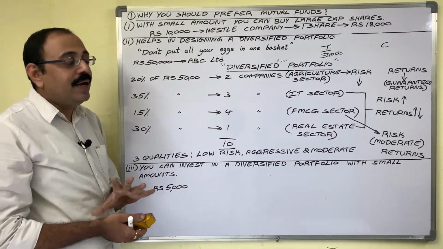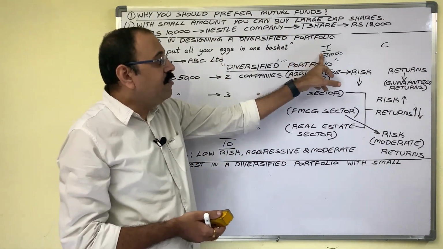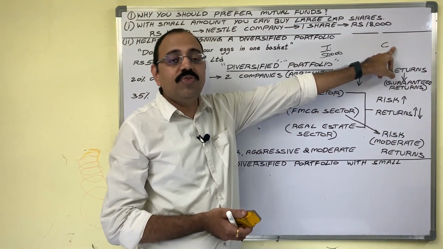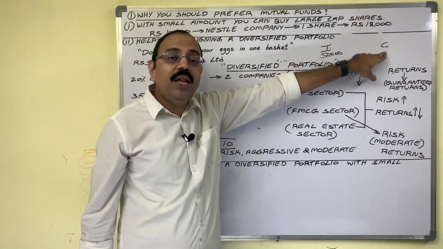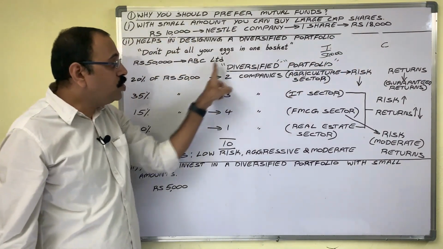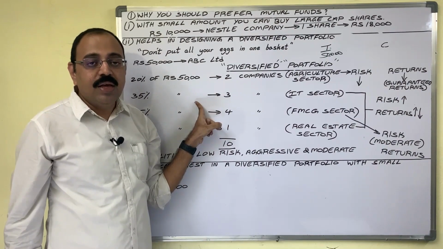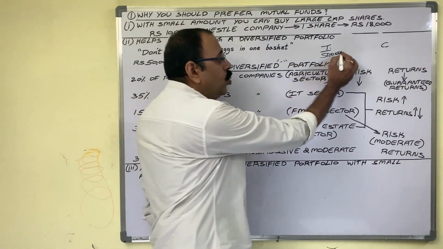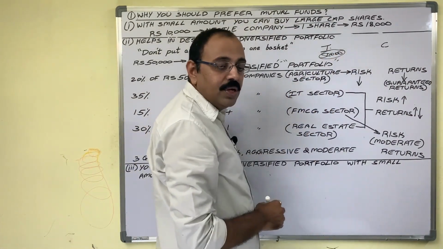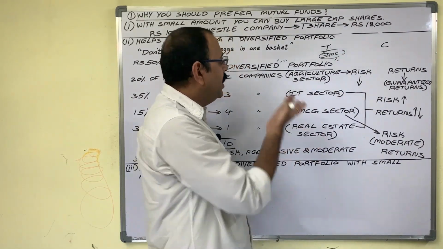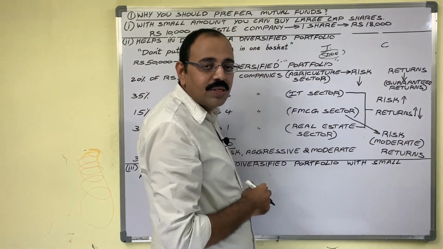So remember, directly if an investor wants to purchase the stocks or bonds from companies, and while investing, if he wants to design a diversified portfolio for his investment, he needs a huge amount for that. So with small amounts, you cannot go with diversified portfolios.